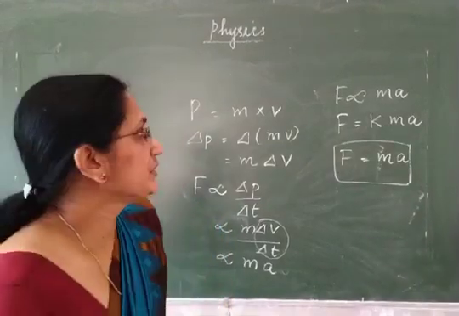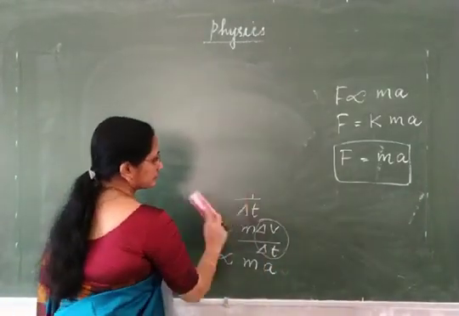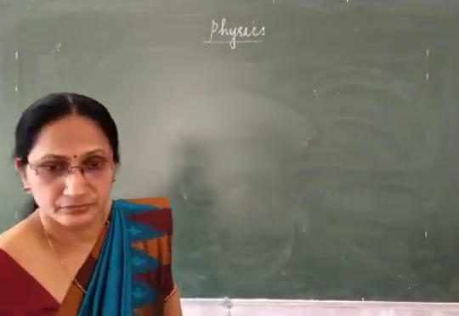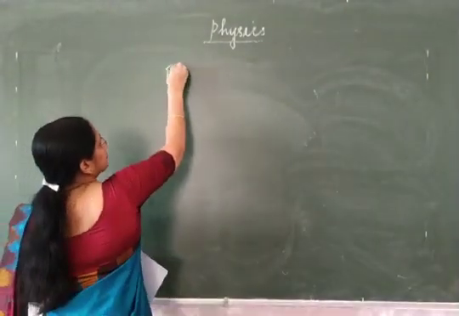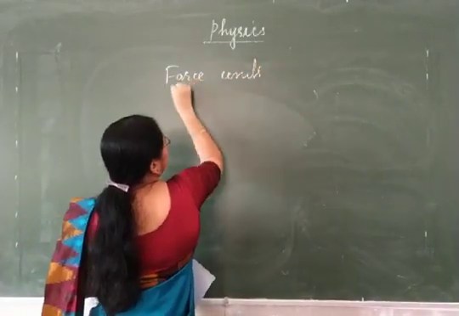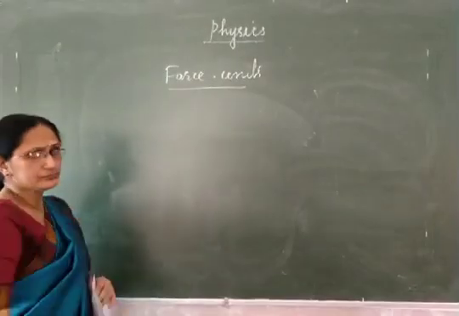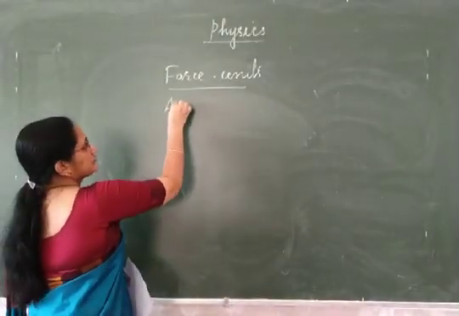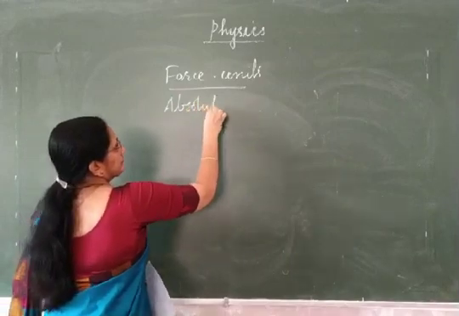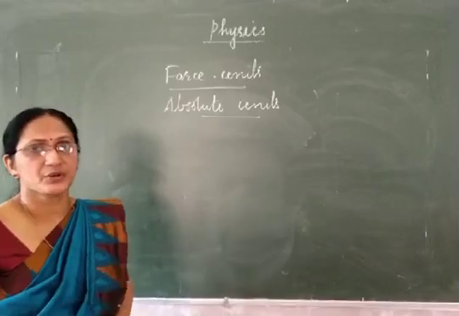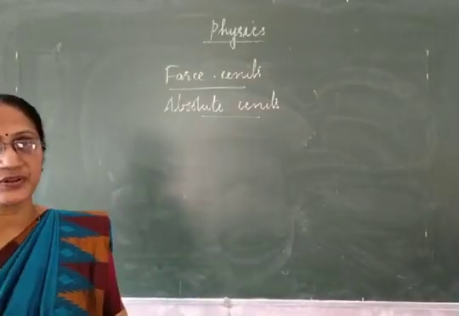Now we will see the units of force. There are two types of units for force: absolute units and gravitational units. First we will discuss absolute units.